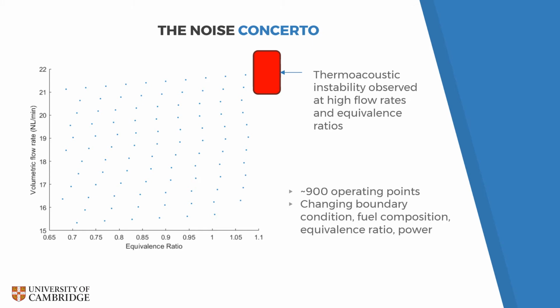The figures on this slide show the 100 pairs of equivalence ratios and volumetric flow rates at which experiments were performed, while the methane to ethene ratio and outlet diameters were fixed at 0.75 and 80 mm respectively. At each operating point, we recorded samples of the combustion noise and measured the decay rate of an acoustic pulse at the fundamental frequency, as described in the previous slide.